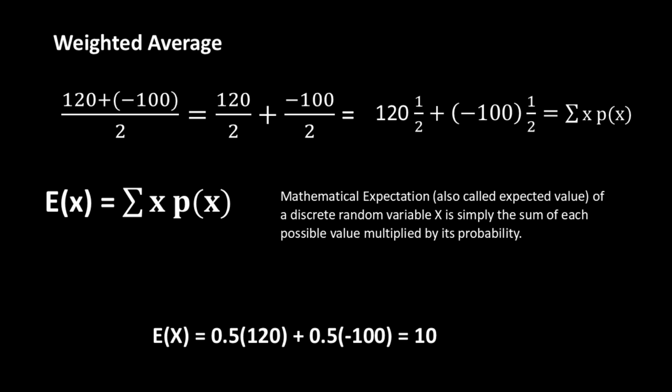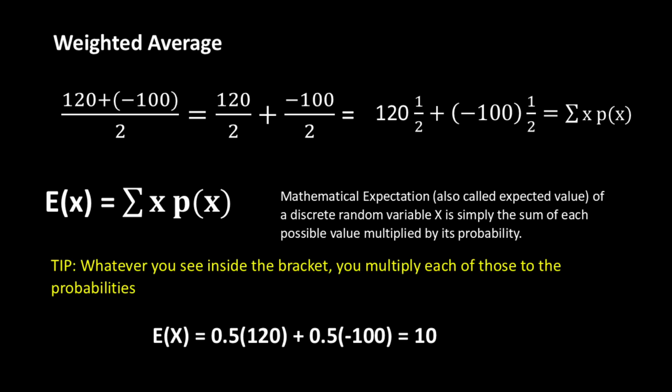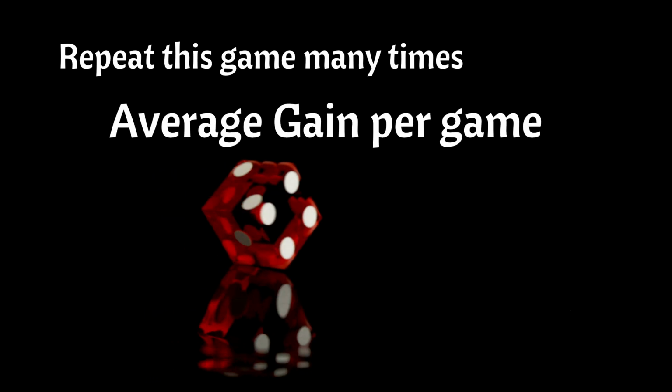And here's the tip. Whatever you see inside the bracket after the E, you multiply each of those by the probability. That's what this does. Now, this tells us if we could repeat this game many times, the average gain per game is 10 bucks. So far, everything sounds good. But the expected value alone does not describe how risky the game is.